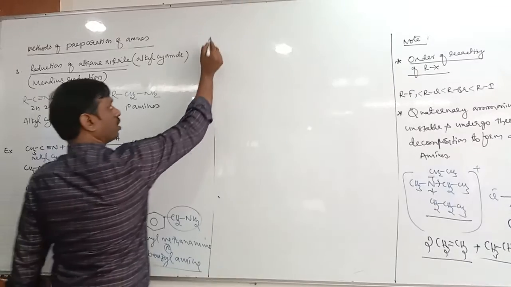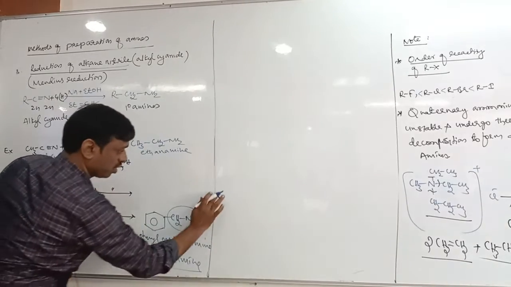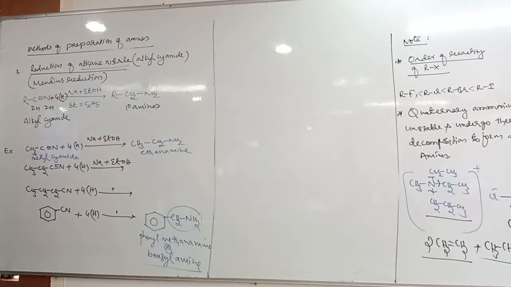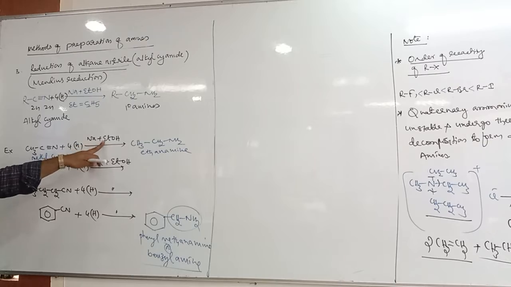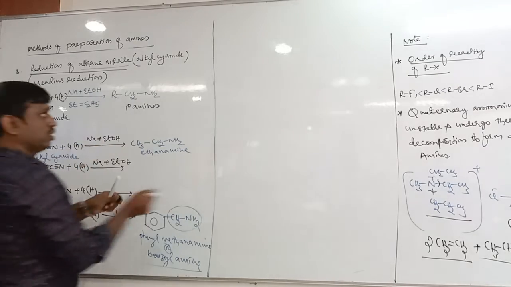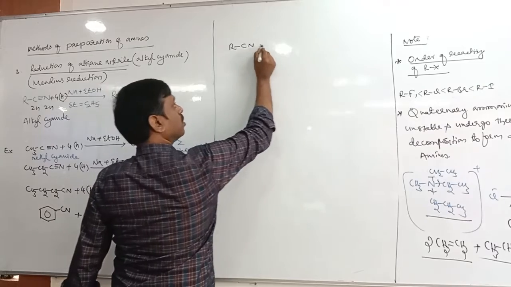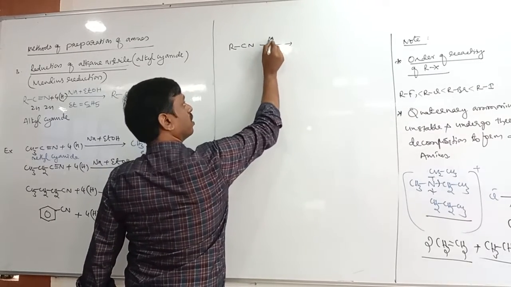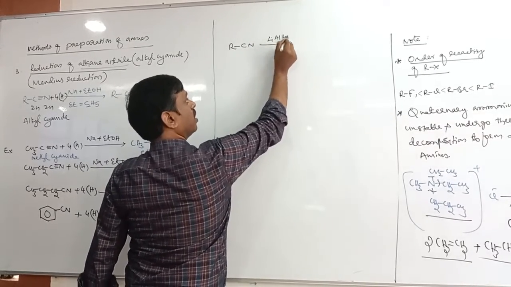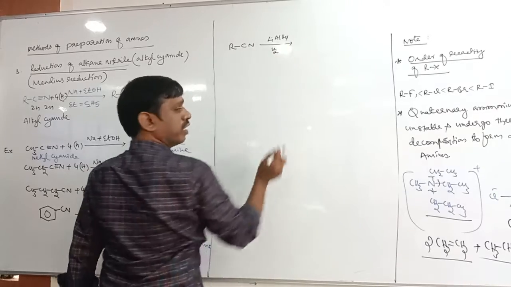But when you use lithium aluminum hydride, it is not called Mendius. Only the reaction of cyanide plus sodium ethyl alcohol is called Mendius. But the same reaction can also be expected from lithium aluminum hydride, LiAlH4, in presence of water.